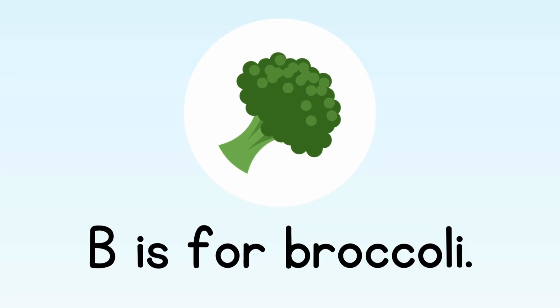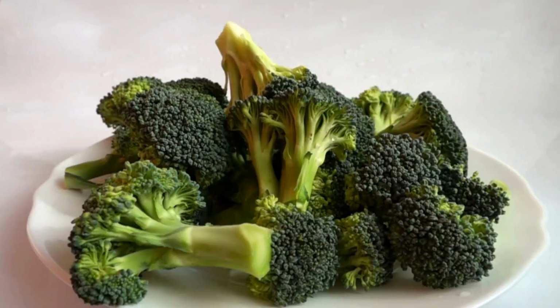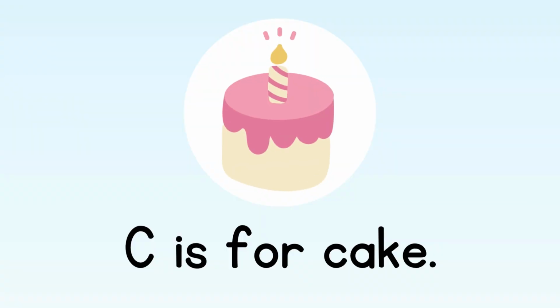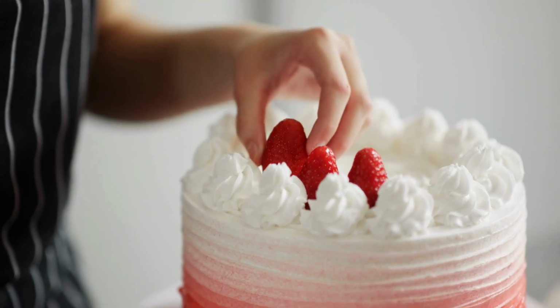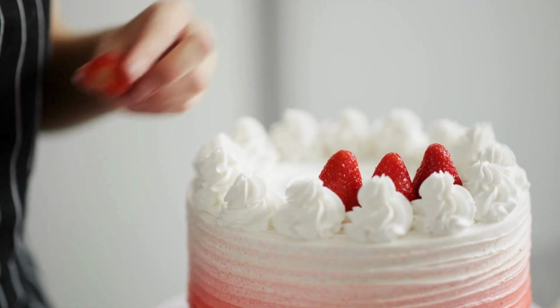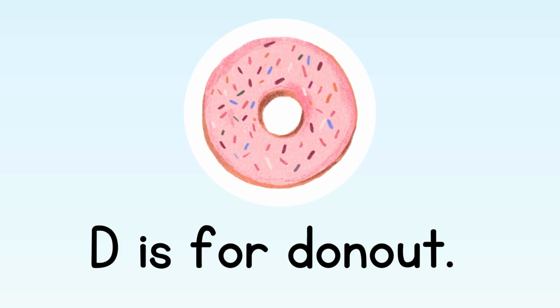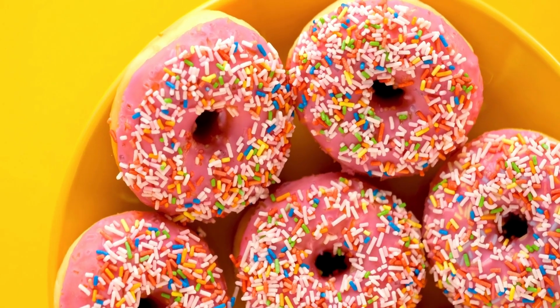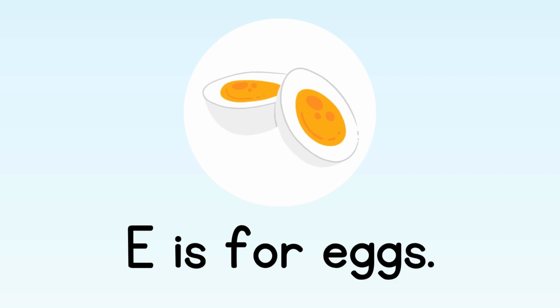A is for apple. Apple. B is for broccoli. Broccoli. C is for cake. Cake. D is for donut. Donut. E is for egg.